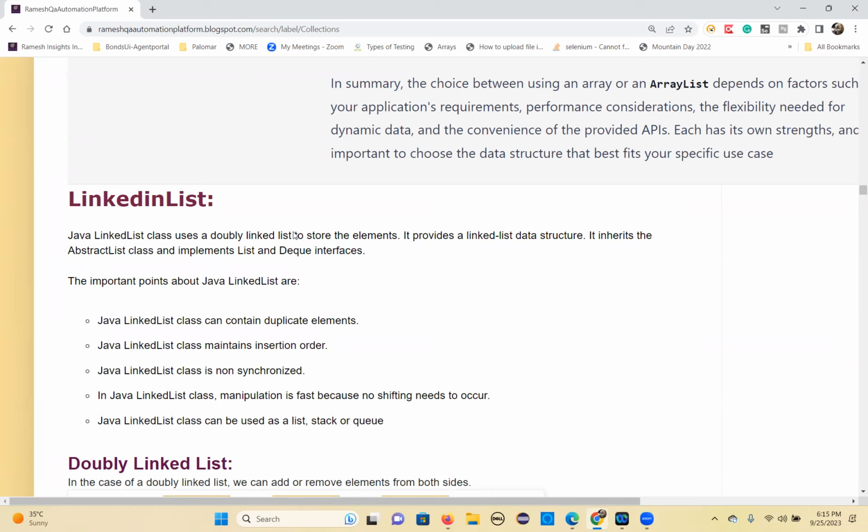Basically it follows a linked list data structure, where one element is linked with the other element. It inherits the AbstractList class and implements the List and Deque interfaces. That's what LinkedList means.